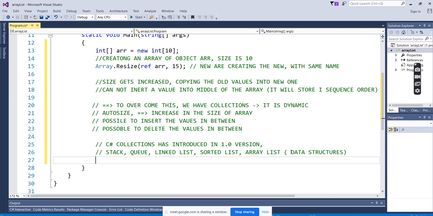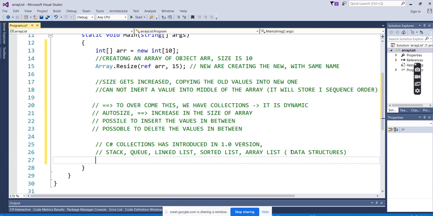Sorted list, we have to sort the arrays. To sort the arrays, we have to go for the looping concept. We have to check the loop, ascending versus descending. If you are sorting in descending order, we have to check the values: the bigger value is kept in a temporary variable, the second bigger value is stored in the second index. So we have to write all these things. It's not easy.